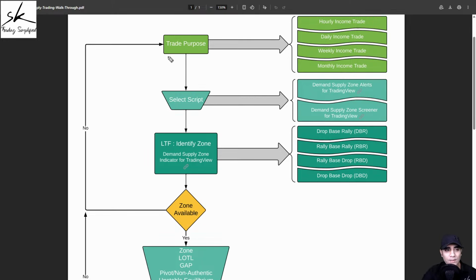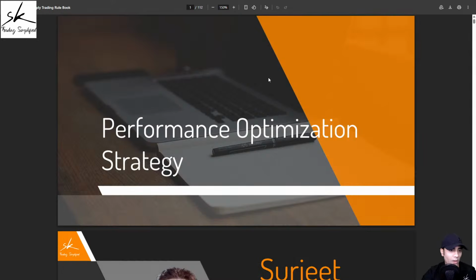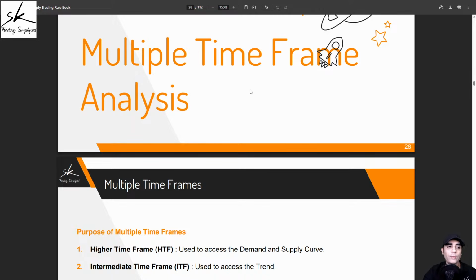So my step 1 is I need to define my trade purpose, and let's assume I opted to plan monthly income trades. Once I have selected my purpose of trade, from the rule book, I'll get to know what time frames I should be using. If I go to page number 28 on the rule book, we start with the topic of multiple time frame analysis, because the demand supply methodology is not based on a single time frame. In demand supply methodology, we use multiple time frame analysis.